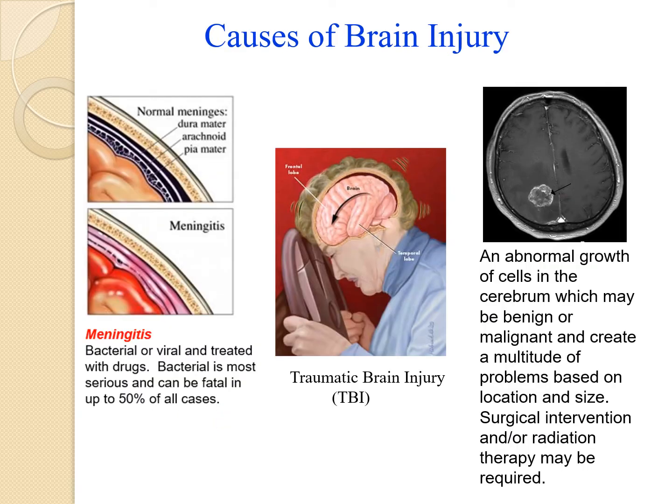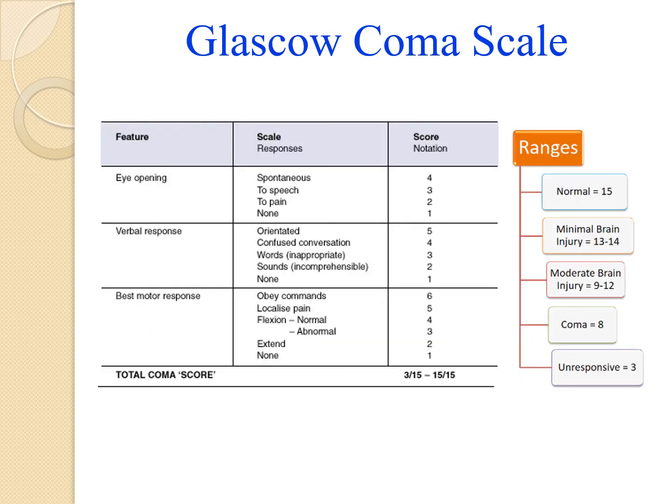Now, let's move on to look at brain injury. Certainly, stroke may be considered a brain injury as well. Other major causes of brain injury include meningitis, trauma, and tumors. One of the evaluation tools used to determine severe brain injuries is the Glasgow Coma Scale. It evaluates eye opening, verbal response, and motor response to determine severity. Using this scale, a total score of 8 or less indicates the person is in a coma.